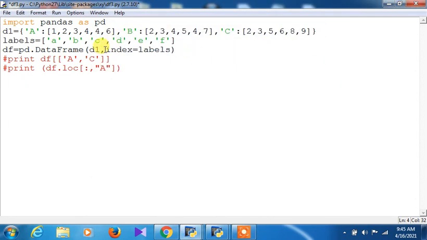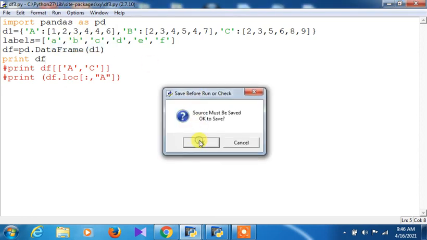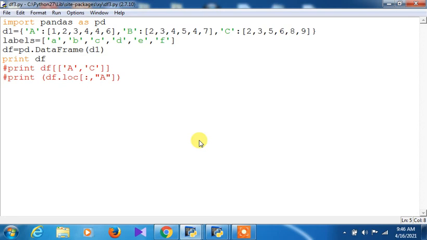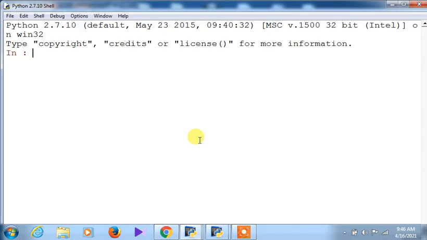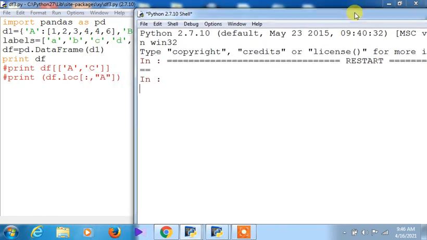Now, if I remove this particular levels, what will happen? Let's see. I am just leaving this out and writing a simple command, print df only. Later on we will discuss these two commands; just now I am not doing them. Now I am doing run module. When it executes, you will have an idea about the data frame index and how it functions.